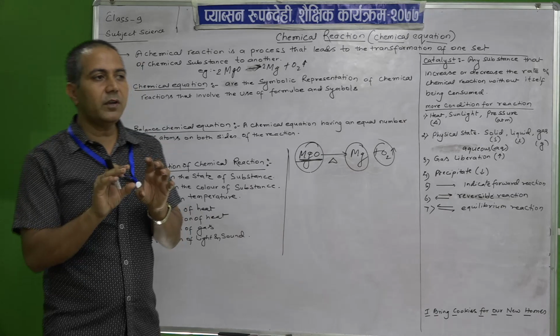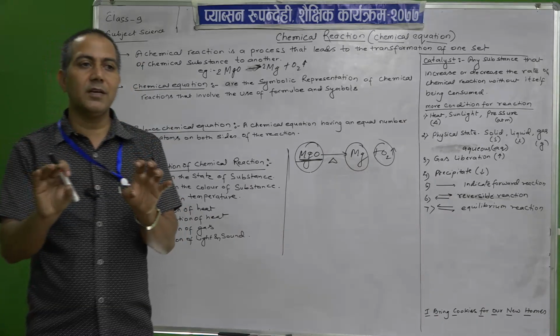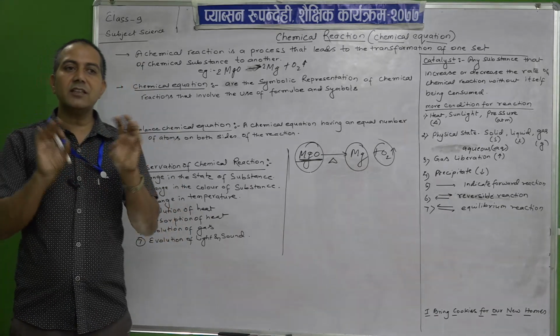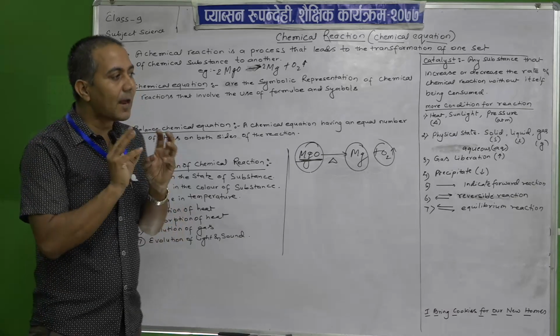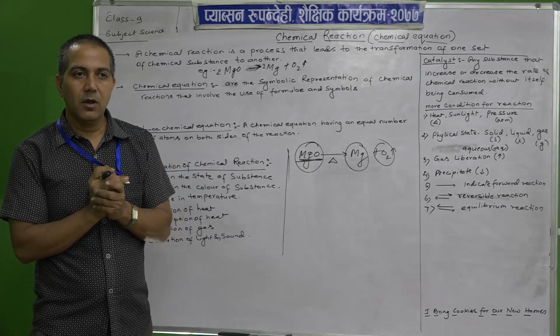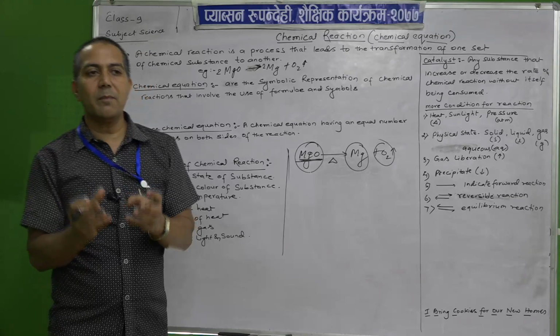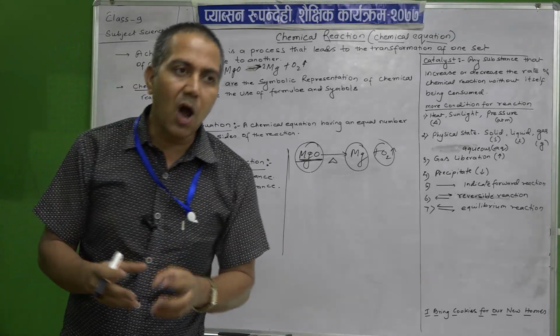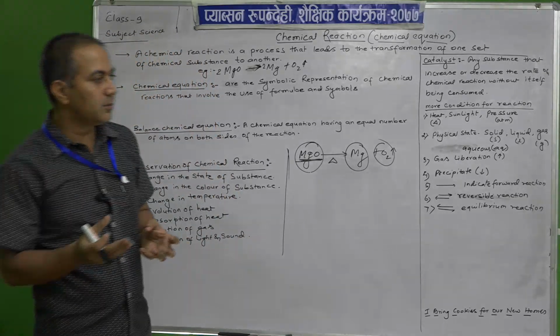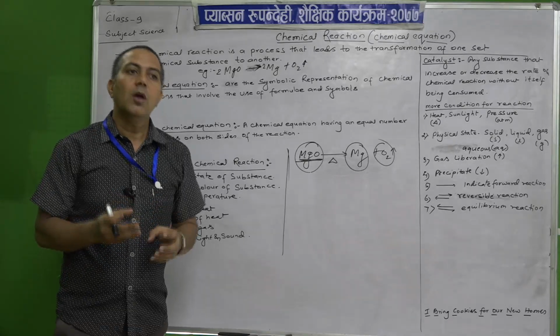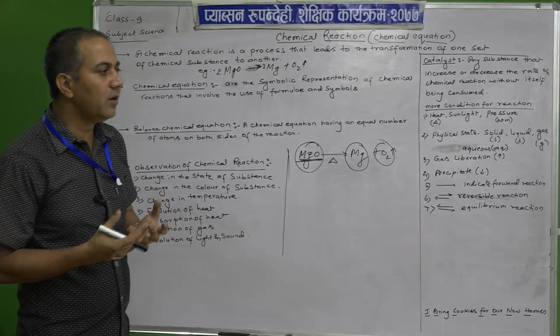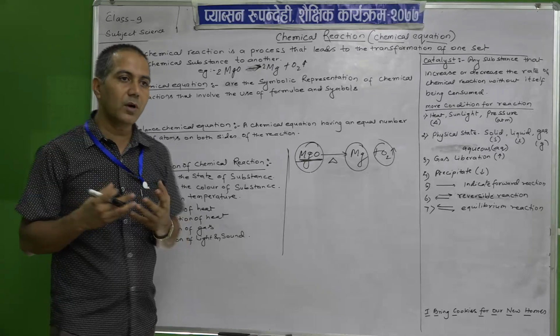It is very difficult, from the description alone, to know what changes and formations are taking place, how much magnesium is used, how many atoms of oxygen participate in the reaction, and how much product is formed. That is unknown to us.